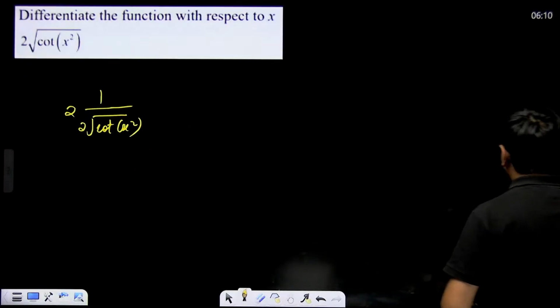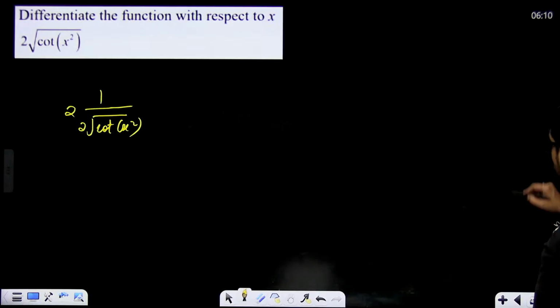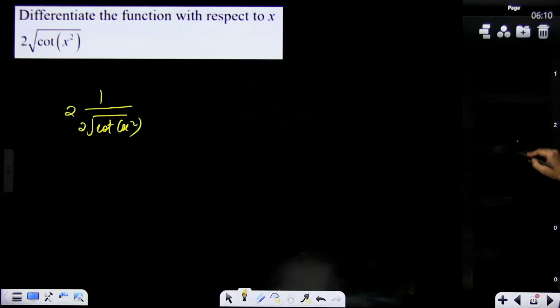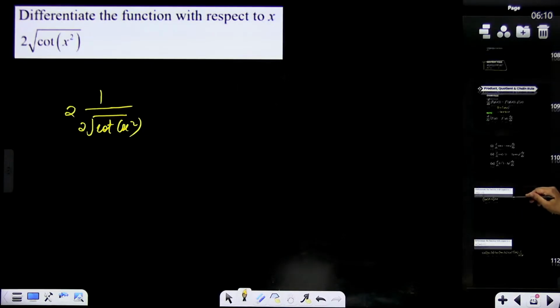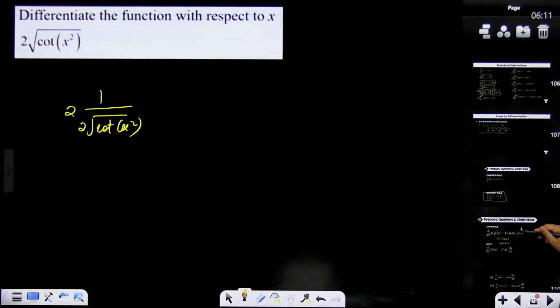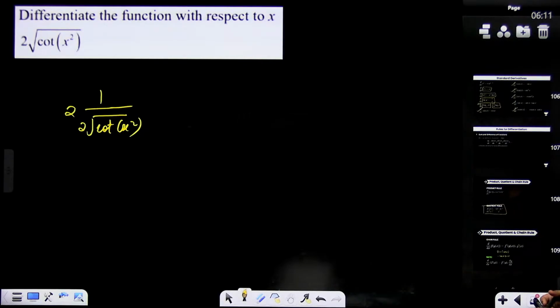Here the most important thing, that's why I'm telling you, these types of questions come in 2 marks. They'll simply ask you find dy by dx, and if you are blank there, then there is no hope.